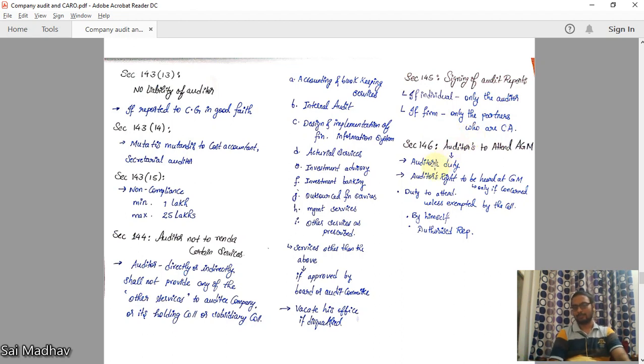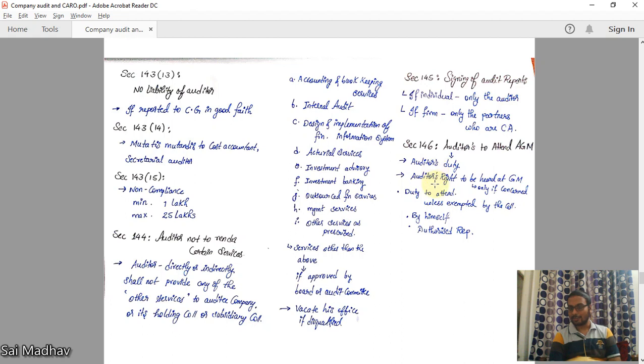Section 146, auditors to attend AGM. It is the auditor's duty to attend the AGM. If you remember, it is the auditor's right to receive the notice of AGM. Here in 146, it is the auditor's duty to attend the AGM. That means it is compulsory to attend.